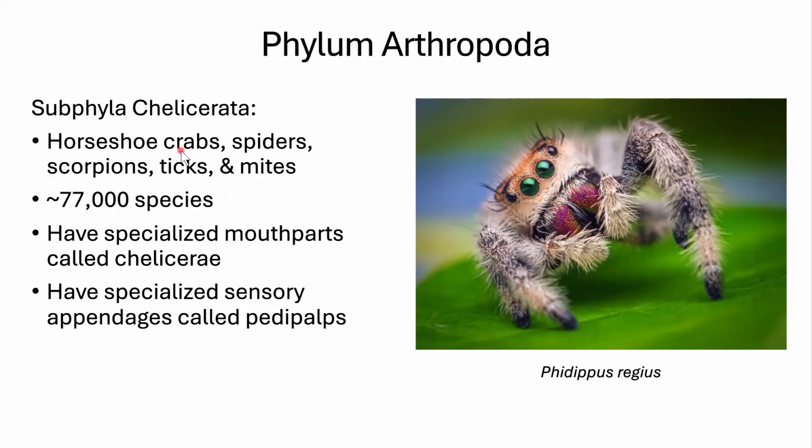We also have in this group horseshoe crabs, spiders, scorpions, ticks, and mites, about 77,000 species. And then outside of their chelicerae, they have these little arms that help them grab their food and manipulate it. Those are called pedipalps. So these little appendages, pedipalps, and their teeth part called chelicerae help us organize this group. This is a jumping spider, just one of the cutest little spiders.